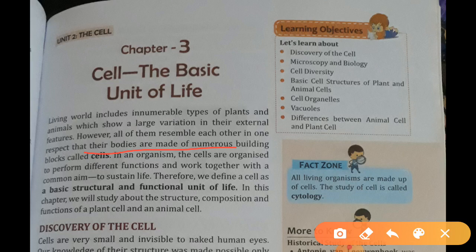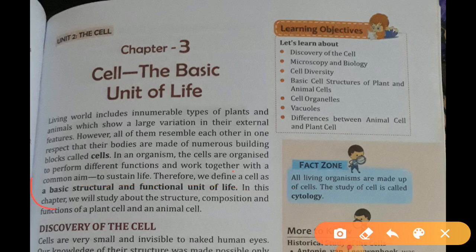Understood? Now next. In an organism, the cells are organized to perform different functions and work together with a common aim. In an organism, all cells are organized. What is the work of a cell? Cells do all the different functions and work together with a common aim, a particular aim. To fulfill a particular aim, all the cells work together. To sustain life, they work together. Therefore, we define a cell as follows. Here is the definition of a cell.